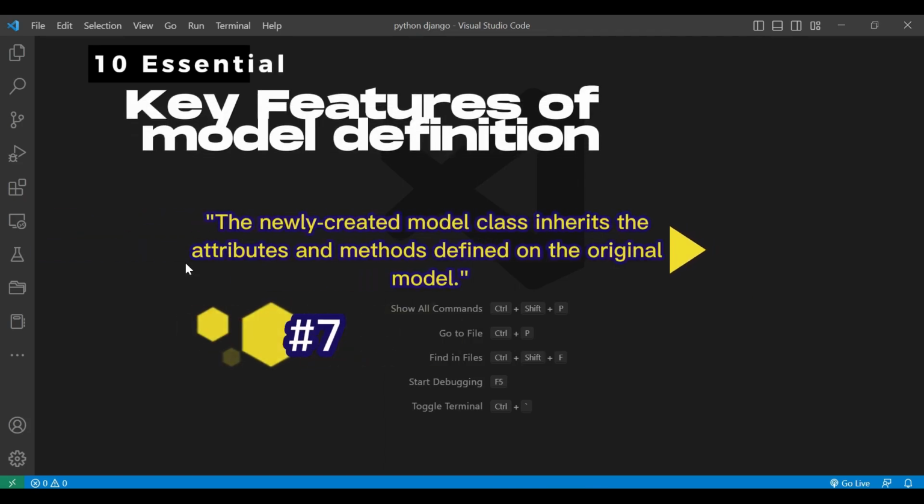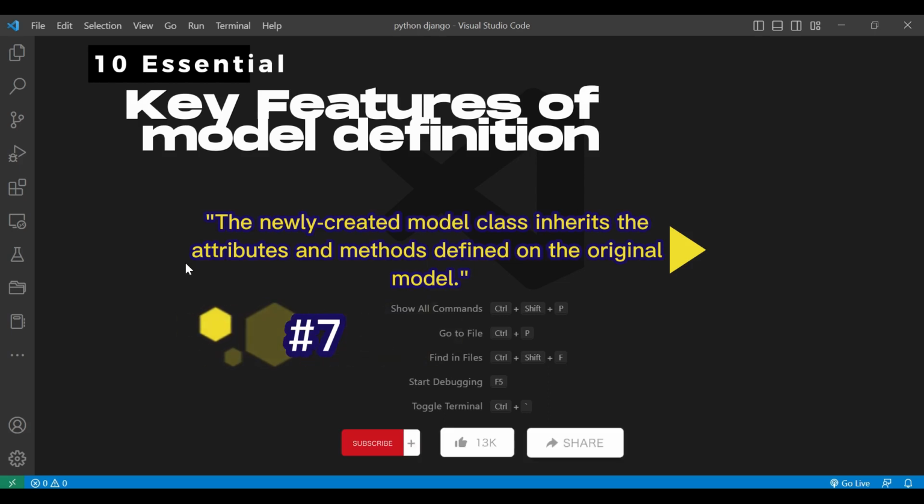The newly created model class inherits the attributes and methods defined on the original model. In Django, a model class is defined using the class keyword, just like any other Python class. When you define a Django model, you typically define various attributes and methods that describe the fields of the model and how it should behave.